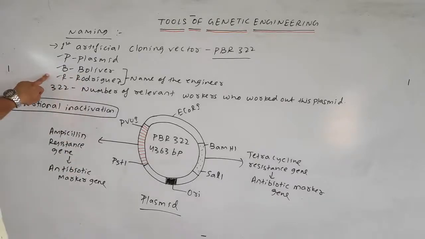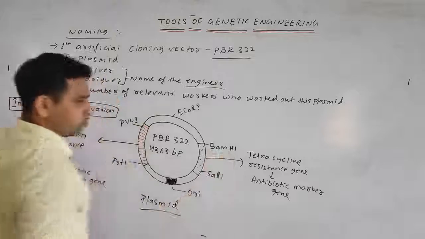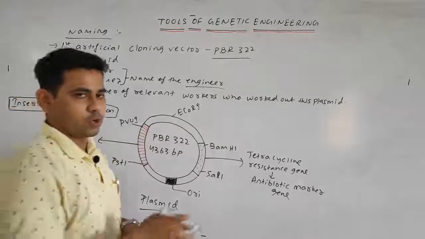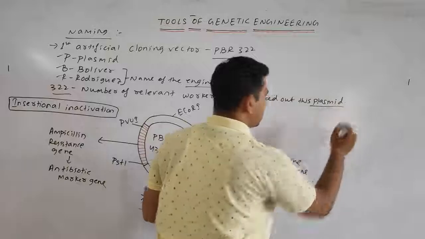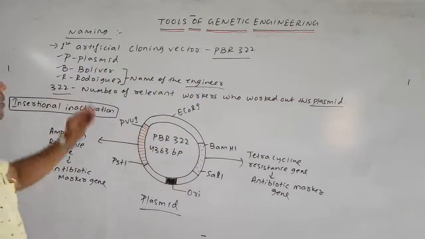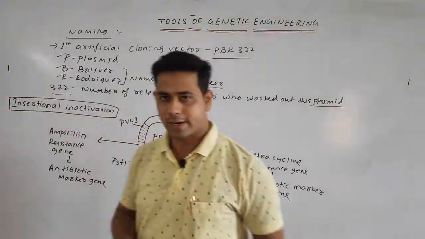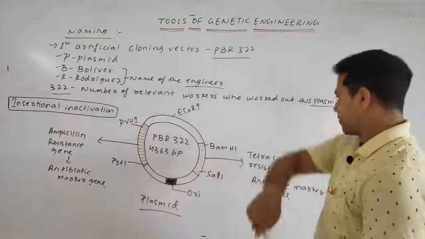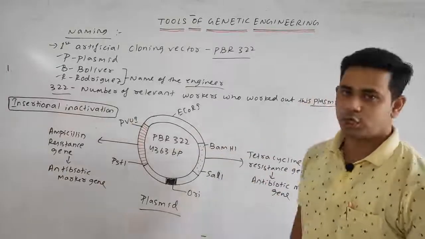Bolivar and Rodriguez are the names of the engineers who helped in the development of pBR322, and 322 is the number of the relevant workers who worked on this plasmid.